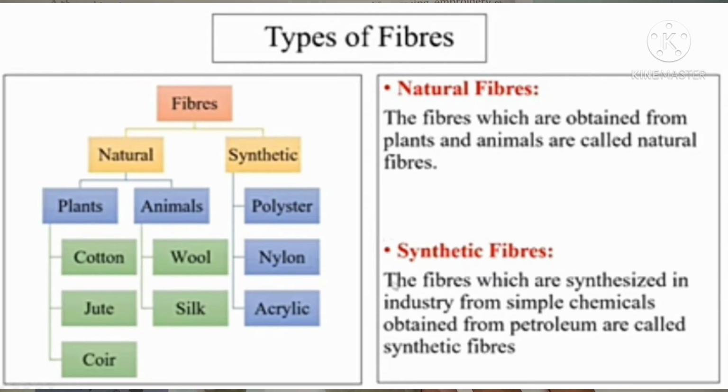Next, man-made or synthetic fibers. The fibers which are made by using chemicals are known as man-made fibers. Some examples are rayon, nylon, acrylic and polyester.